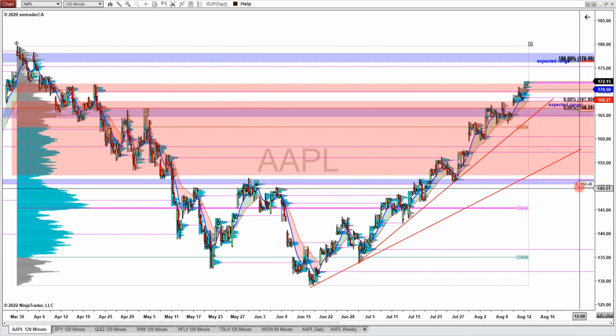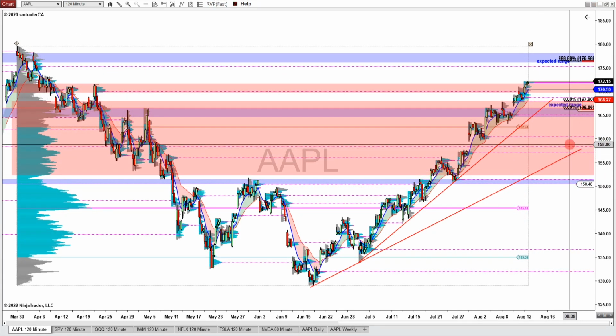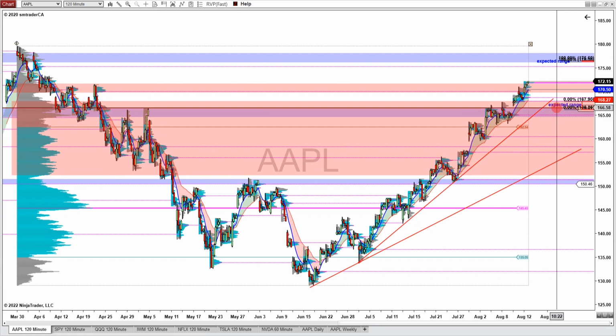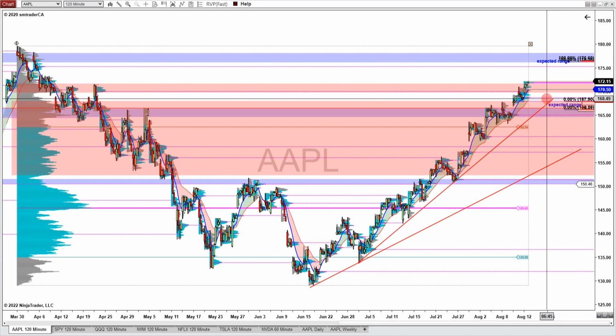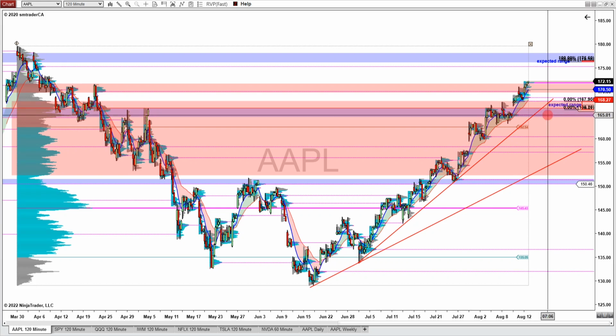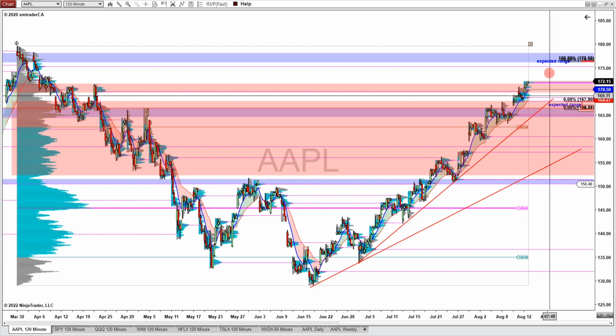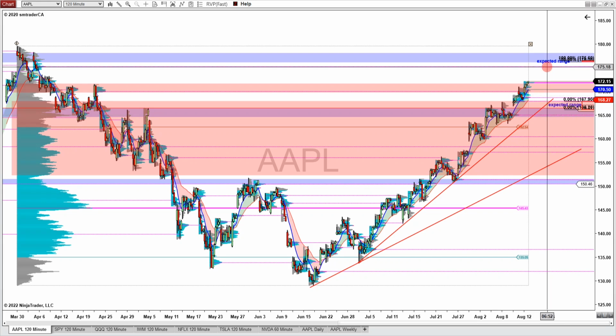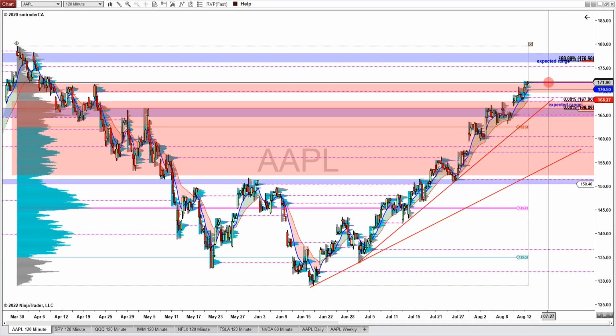On this intraday chart for Apple, we see there are two VPOCs right above the lower range of the expected move, and they are near the 168.75 and 167.9. And there is also a VPOC near 165, just inside of this potential support zone. And then there is this VPOC just below the upper range, and it is near the 175.30, and the Friday point of control is near the 172.